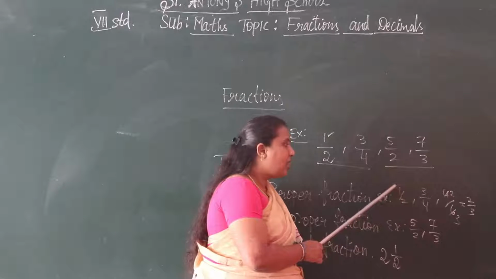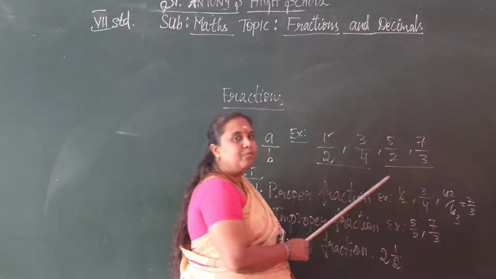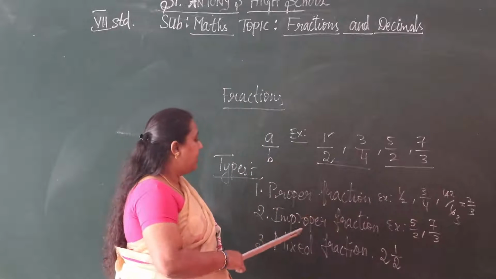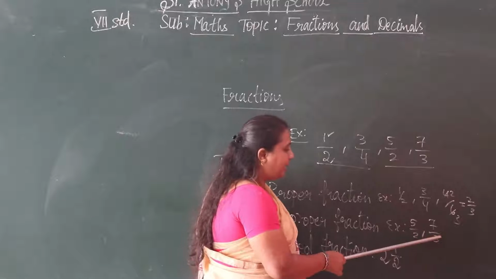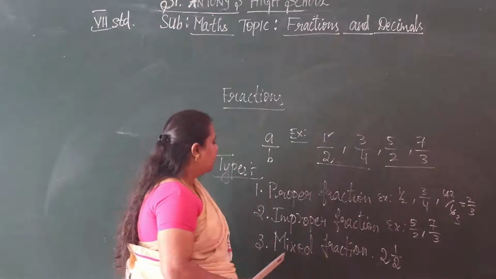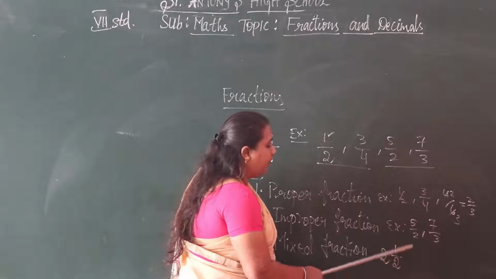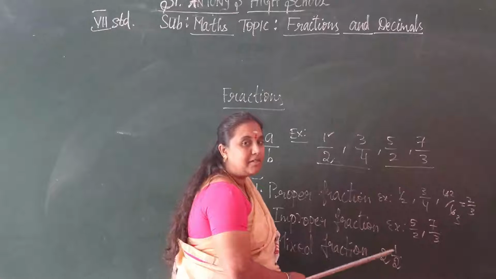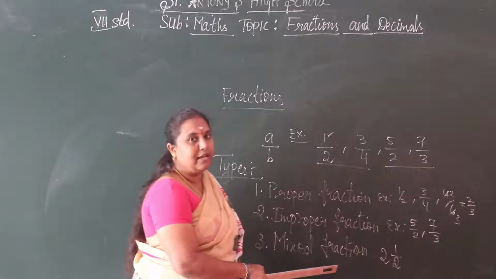The numerators are less than the denominator, so we can say it is a proper fraction. Improper fraction: numerator is greater than the denominator. Mixed fraction: the whole number with a proper fraction.